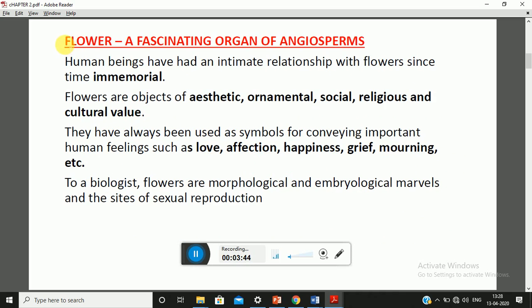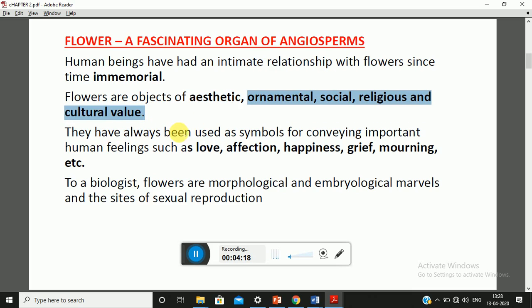Now, first of all, starting with a flower. A flower is a fascinating organ which is present in angiosperms. That's why angiosperms are also known as flowering plants. Human beings have had an intimate relationship with flowers since time immemorial. As I have told earlier, flowers are used for aesthetic purposes. They are also used for ornamental, social, religious, and cultural purposes in our life.